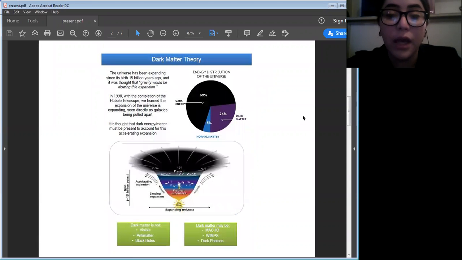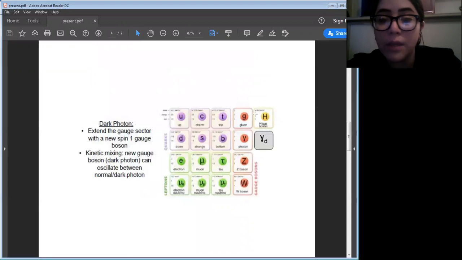So dark matter is roughly 27% of the universe. It's not the same thing as black holes. It's not antimatter. It doesn't interact with light and it doesn't hold an electric charge. One idea of what this dark matter could be is something called a dark photon. This idea favors symmetry in the standard model, and through kinetic mixing, would be able to oscillate between the dark and the regular standard model photon.